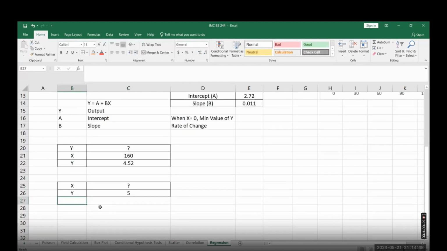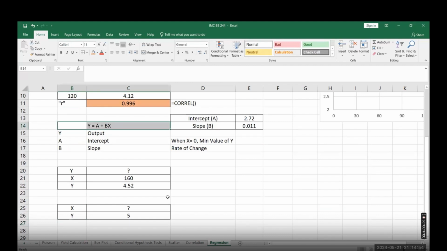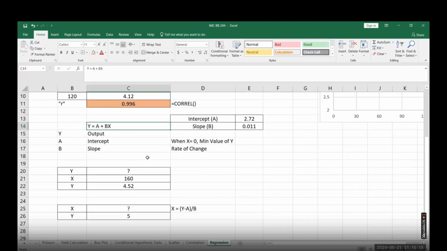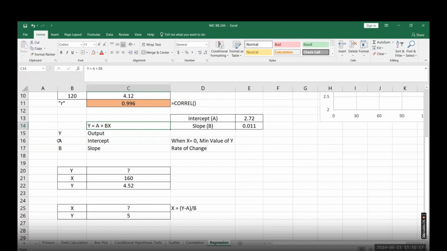In case you are planning the vaccination, you just need to transform this equation y is equal to a plus bx. If you are looking for the x is equal to, then we know how we transform the equation. So this will be x is equal to y minus a divided by b. Agree? Because in this equation y is equal to a plus bx, you have y, x coming this side, b was in the multiply, so it will be in the divide, and a was in the positive, so it will be in the negative on the other side of the equation. So x is equal to y minus a divided by b.